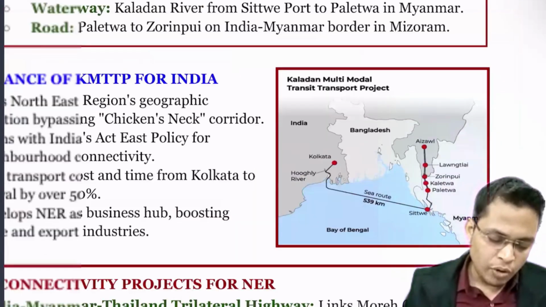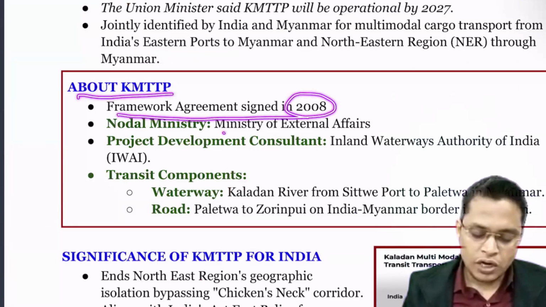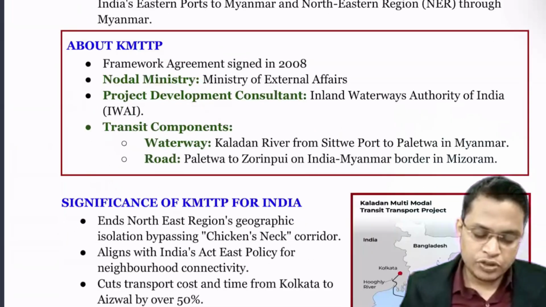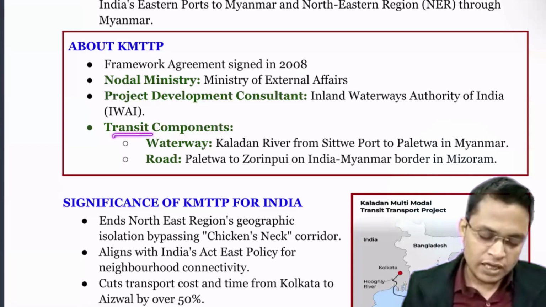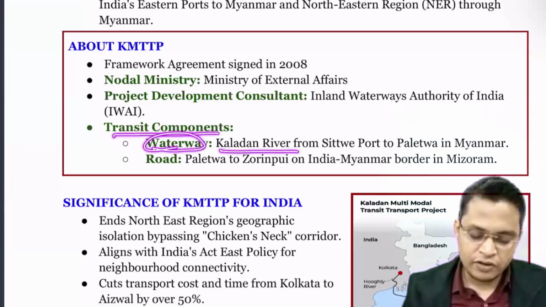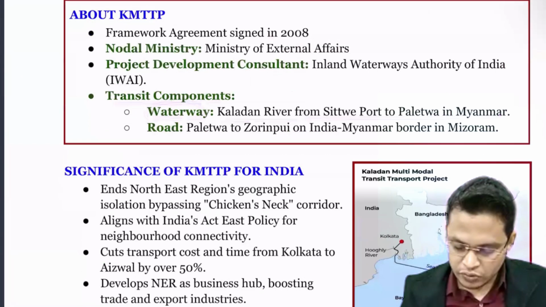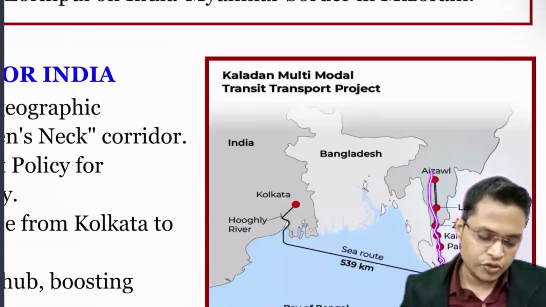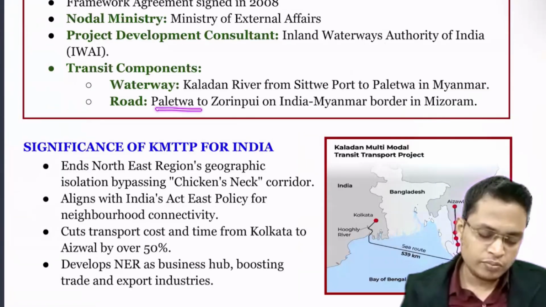The Kaladan Multimodal Transit Project framework agreement was signed in 2008. Which is the nodal ministry? Ministry of External Affairs. The project development consultant is the Inland Waterways Authority of India, which is developing inland waterways in India also. The transit component is a waterway, the Kaladan river from Sittwe to Paletwa in Myanmar. From here we have a road to transport to Aizawl, so the road from Paletwa up to Mizoram.